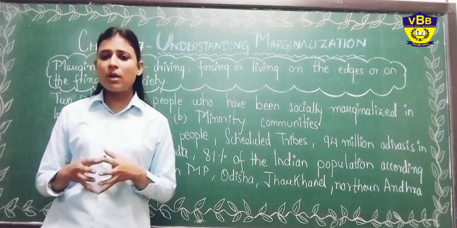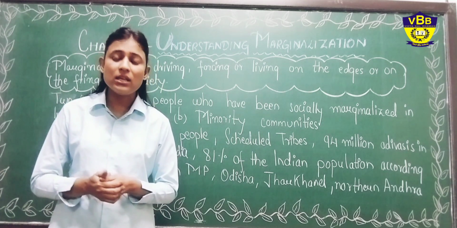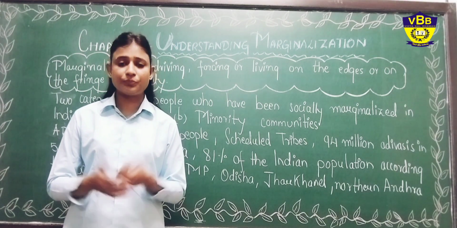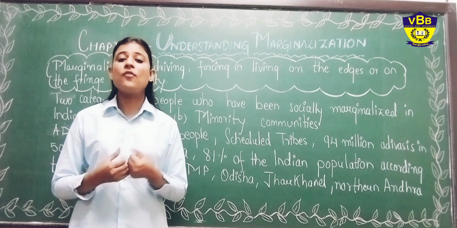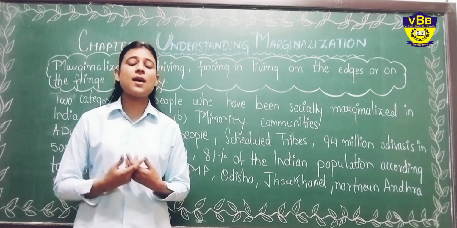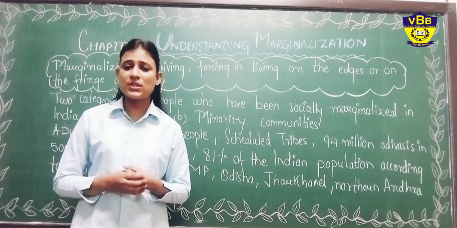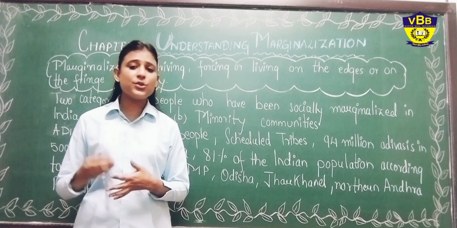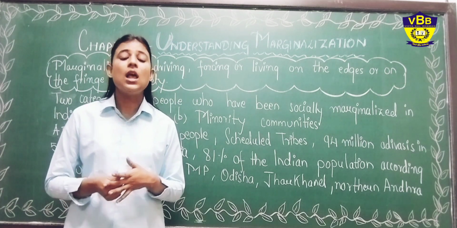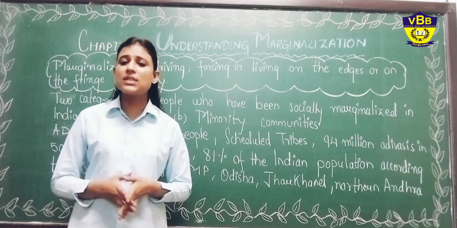In this chapter we will talk about the society, and about some specific groups, those who are living on the edges of our society. Basically, these are people who are not considered a part of society. They face some kind of discrimination. It can be social, economic, political, or any kind of discrimination they face.